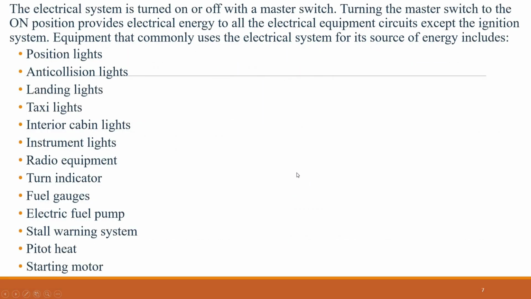The electrical system is turned on or off with a master switch. Turning the master switch to the on position provides electrical energy to all the electrical equipment circuits except the ignition system.